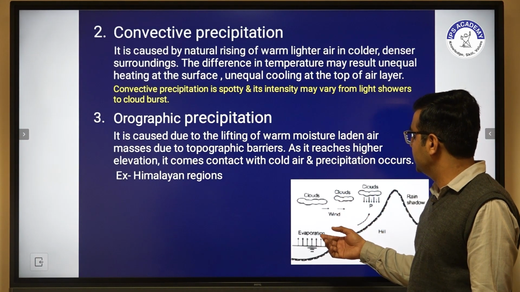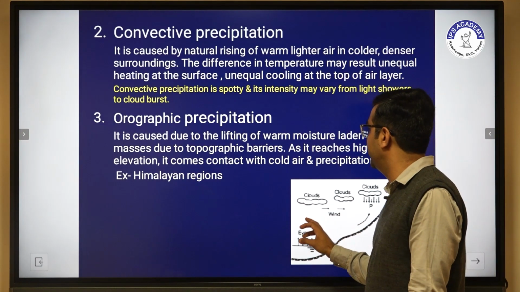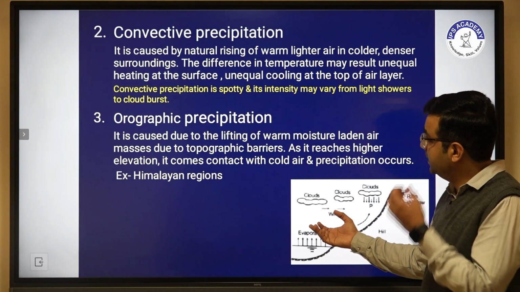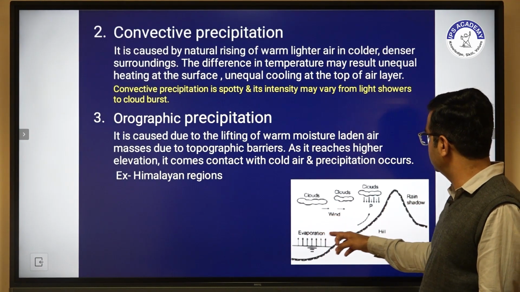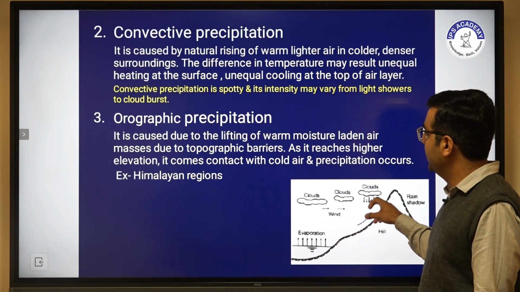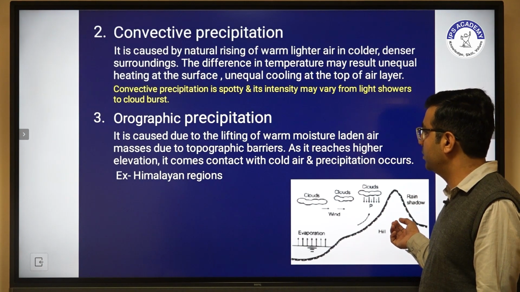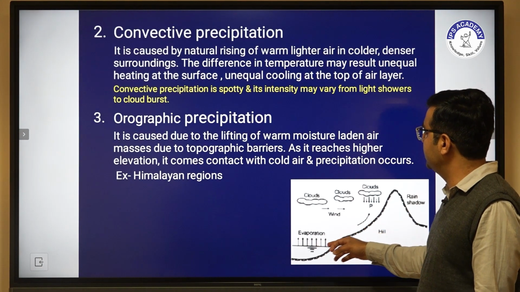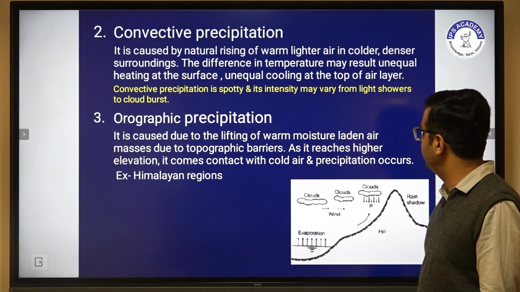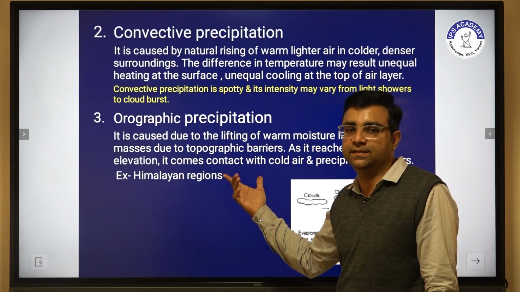When the hydrological cycle is created, there is a lifting of air masses from oceans, and they then discharge over higher altitudes, because of this hilly portion there is a topographical barrier. As it reaches higher elevation, it comes with colder air, and then precipitation occurs. This type of precipitation occurs in the Himalaya region.